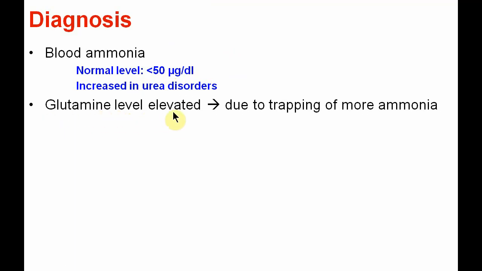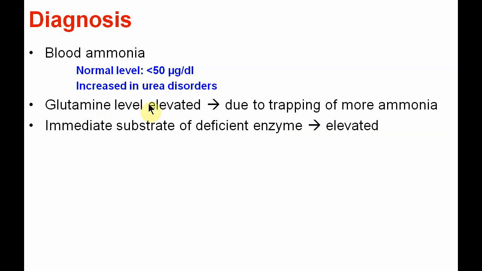The glutamine level is elevated. This is due to the trapping of more ammonia into the glutamate to form glutamine. So its level estimation also helps in the diagnosis. Immediate substrates of the deficient enzymes are also elevated. So their estimation is done by the chromatography or electrophoresis method.